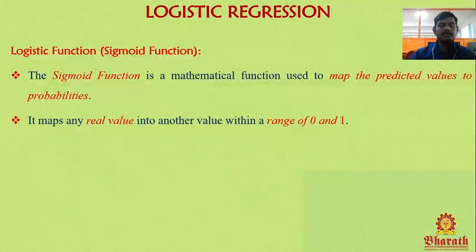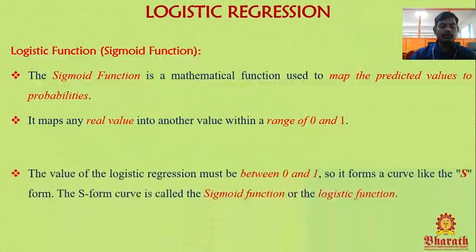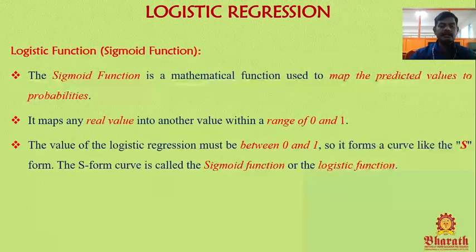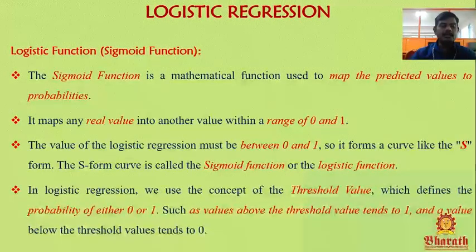The value of logistic regression must be between 0 and 1, so it forms a curve like an S-shaped form. The S-form curve is called the sigmoid function or the logistic function. That's why the name came: sigmoid function or logistic function.